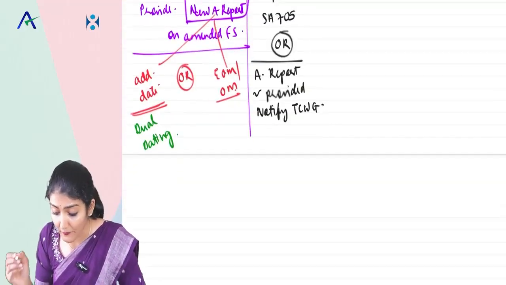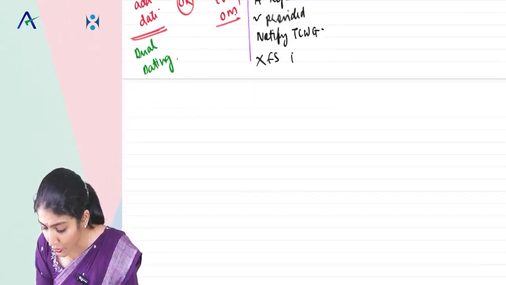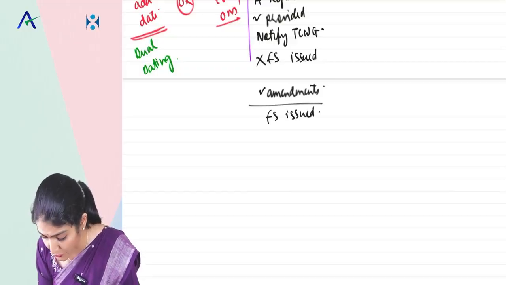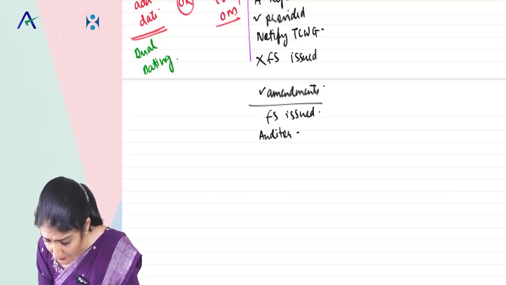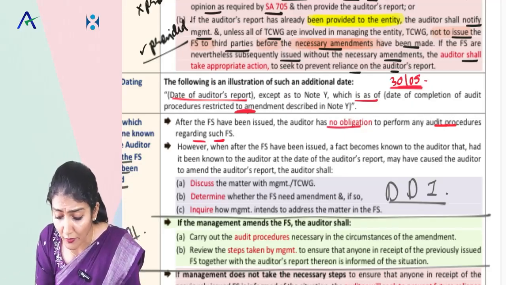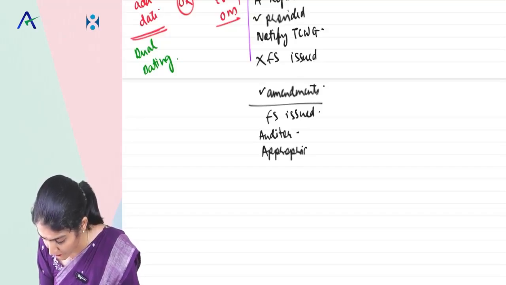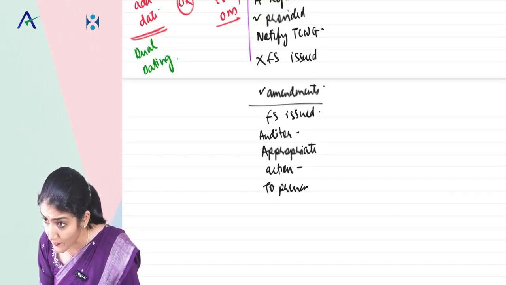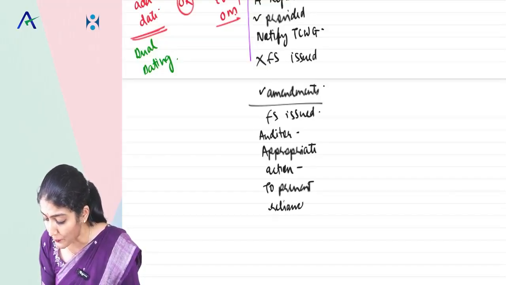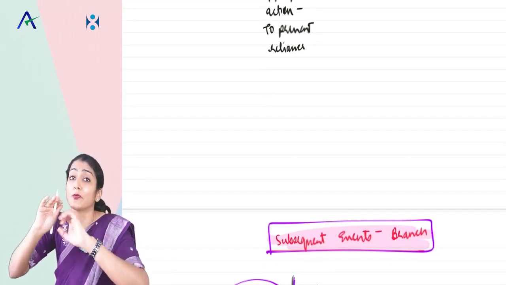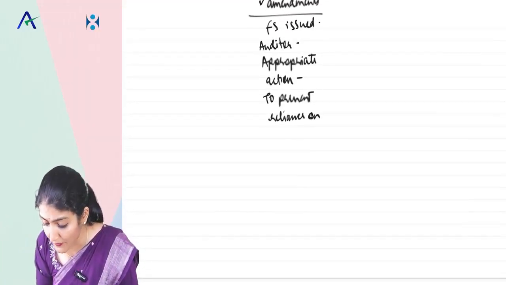Management has still issued the financial statements, so now the auditor needs to take appropriate action to prevent reliance, because the auditor is in a soup: he has already issued the report and now knows it is not right, because the financial statements need amendment and management does not agree to amend.